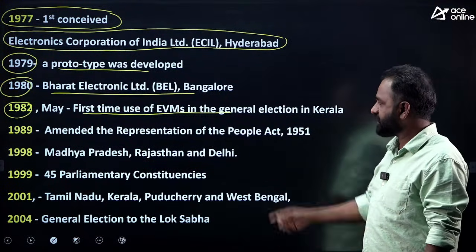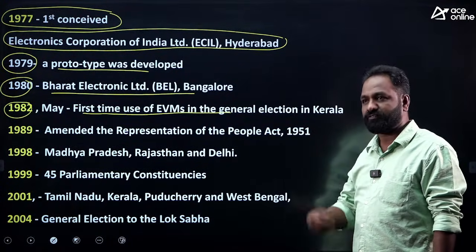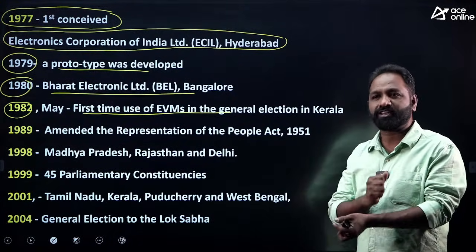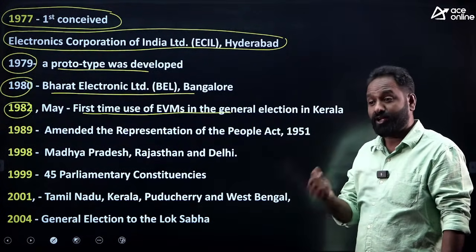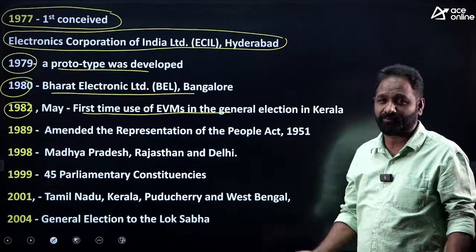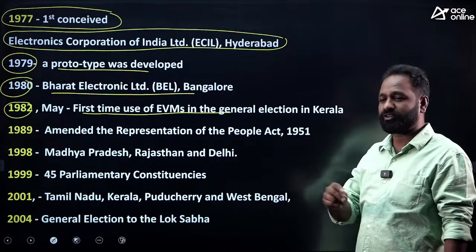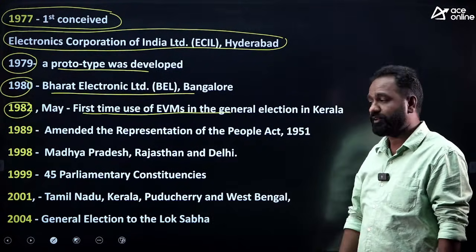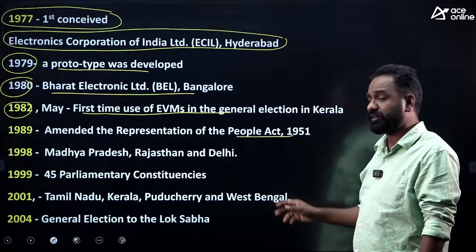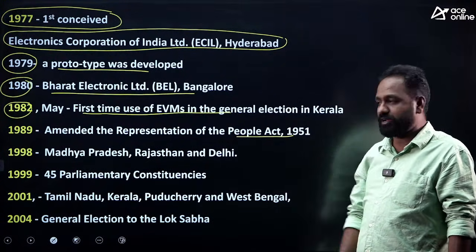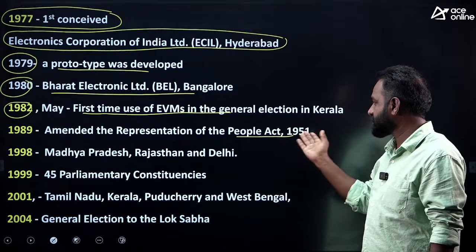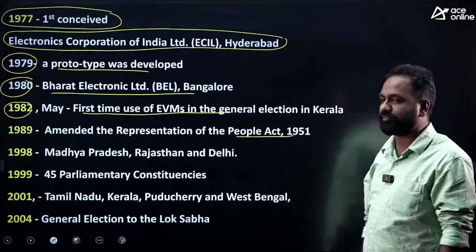The Act of 1951 was amended because EVMs were used in the elections, but someone went to the Supreme Court: how can you use EVMs? Is it mentioned in any act? Without mentioning it in any act, how can the Election Commission introduce EVMs? The Supreme Court declared that these elections were not valid. Then they amended the act, and EVMs were mentioned in it. Which act? The Representation of the People Act, 1951.